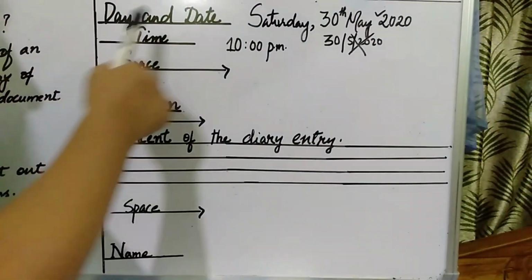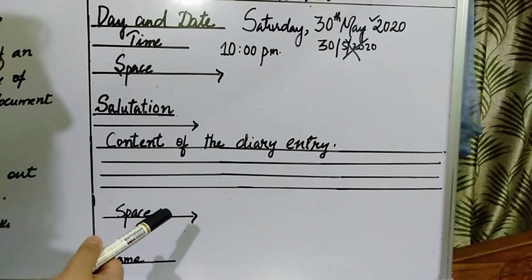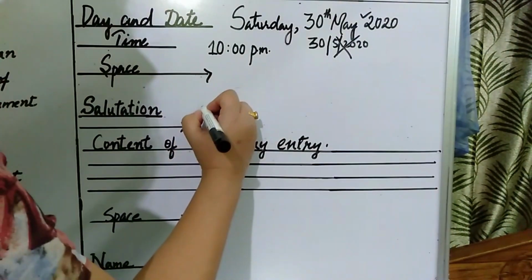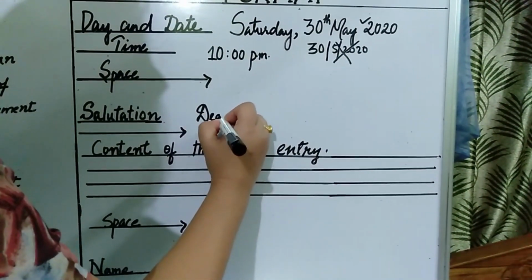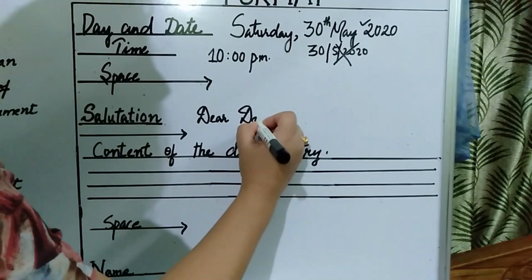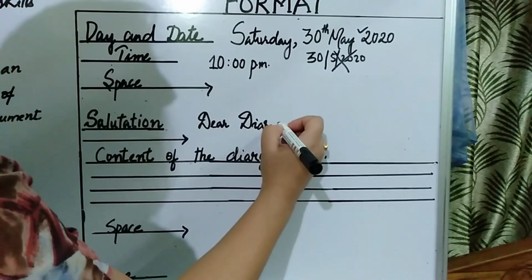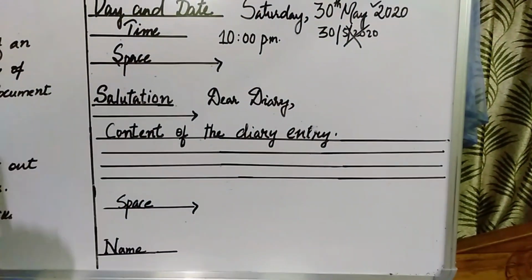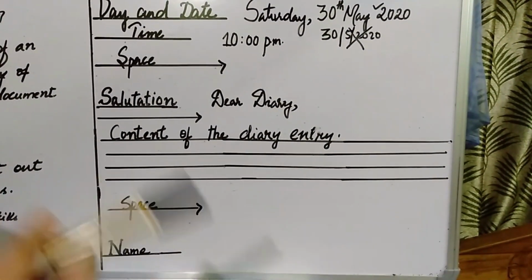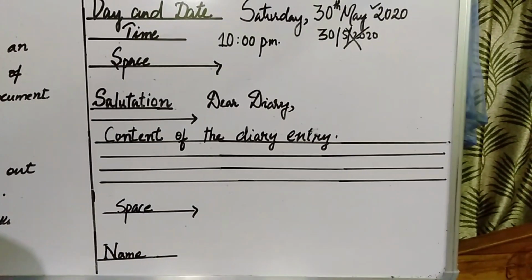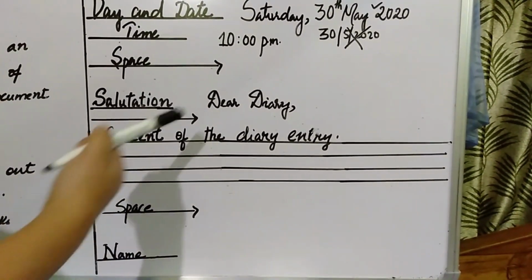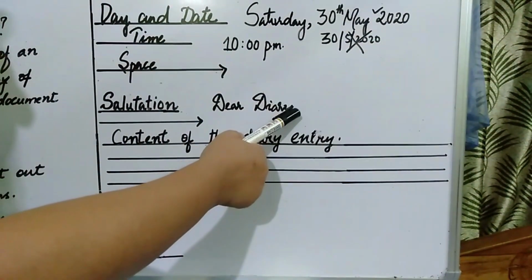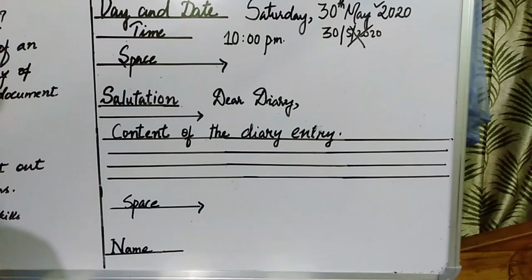Since here you are taking the diary as your friend, you can write under the salutation as Dear diary, and you can give a comma. This will be your salutation. And some students give their diary names as well, but I would suggest that you can simply write Dear diary. That would be best. Okay, Dear diary, and then give the comma under salutation.